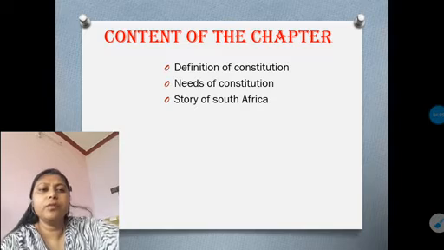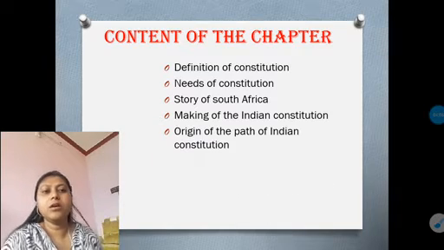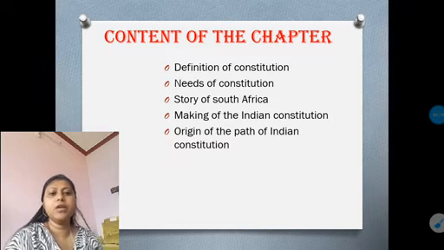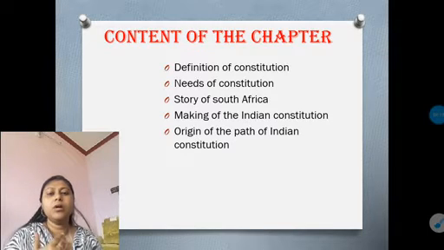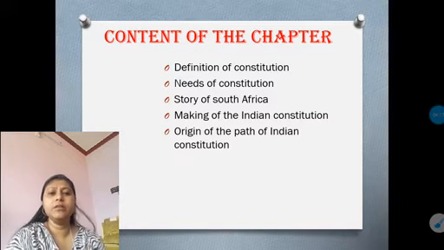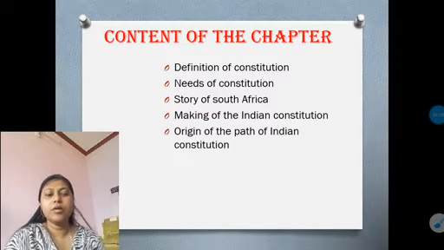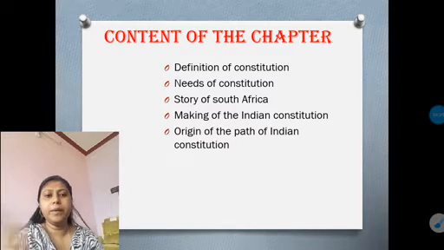Then we have to know about the making of the Indian constitution. Here you have to know the procedures followed by the Indian leaders for making our constitution, how it came in front of us, and the journey of the constitution from independence till now.